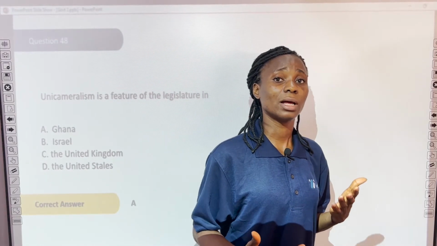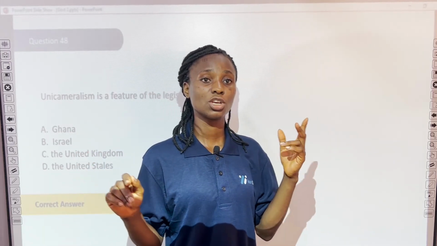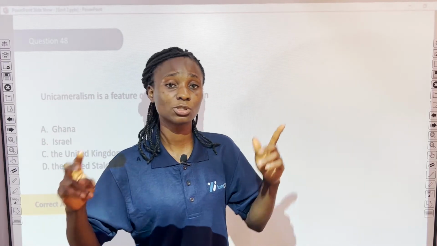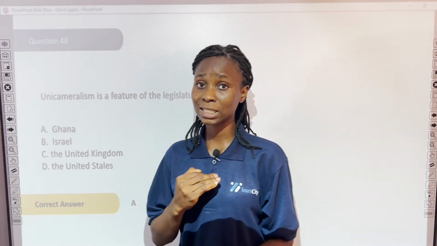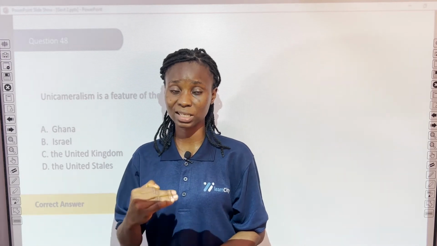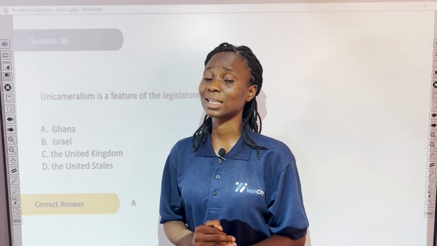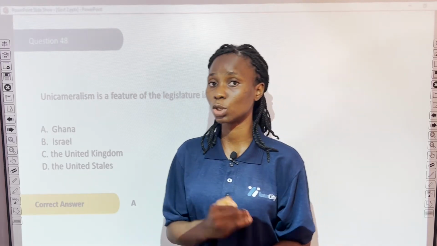Unicameralism, as the name implies, is gotten from two root words, uni and camera. Uni means one, and camera meaning chamber. So in a unicameral legislature, we have just one chamber, and this is the type of legislature that is practiced in Ghana. So unicameralism supports one chamber as against bicameralism, where we have the existence of more than one chamber.